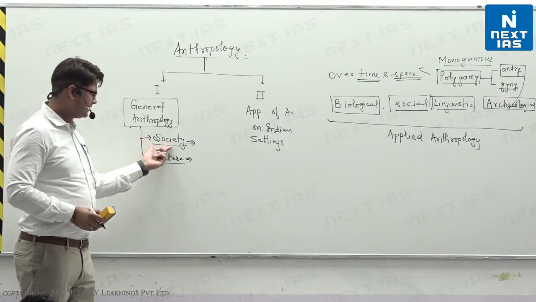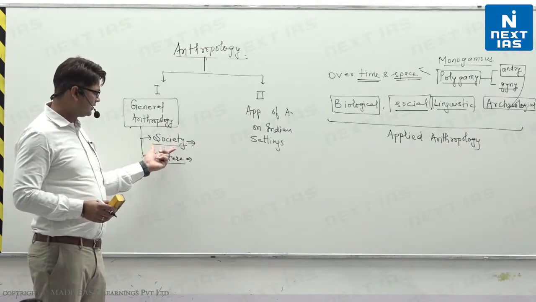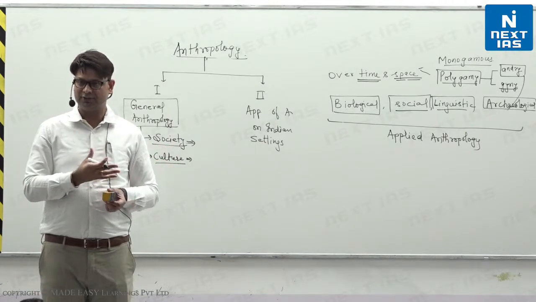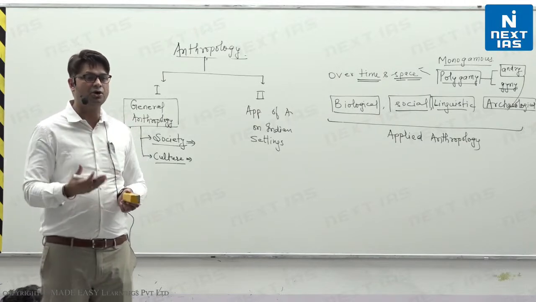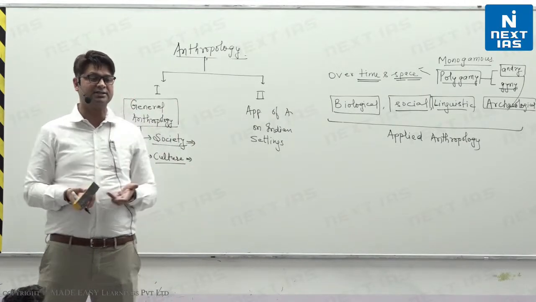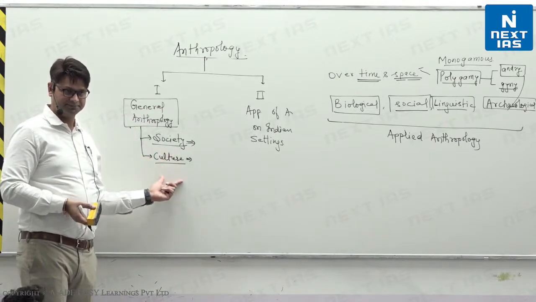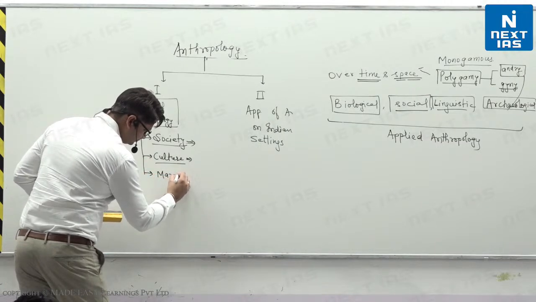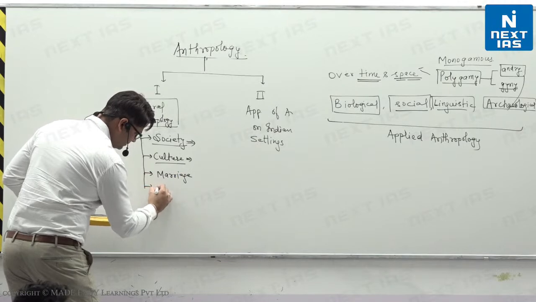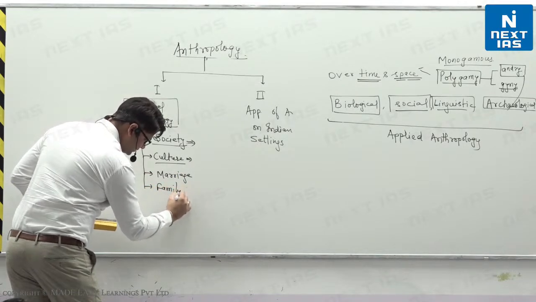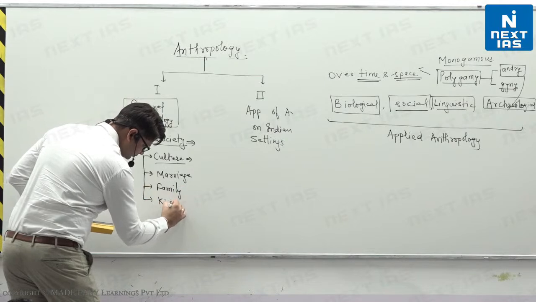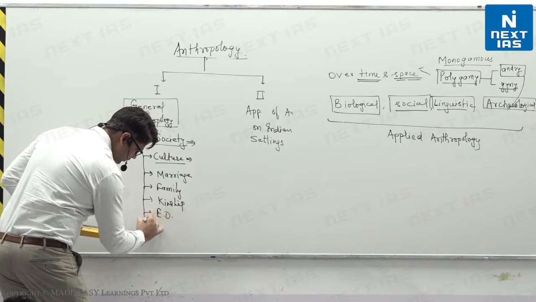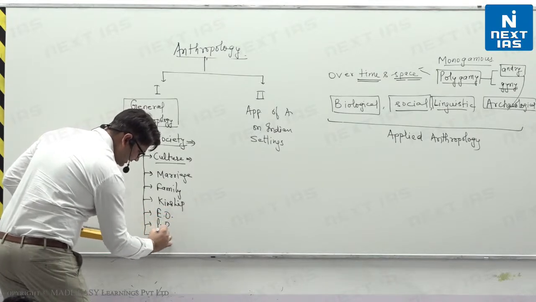So we will study society and culture. Not just what these are, rather we'll study what their components are, what they are made up of. Whether society or culture is changing or not, if at all they are changing, what are the factors of change? That is also what we are going to study here. Then we are going to study what is marriage, what is family, what is kinship, what is economic organization, what is political organization, what is religion.